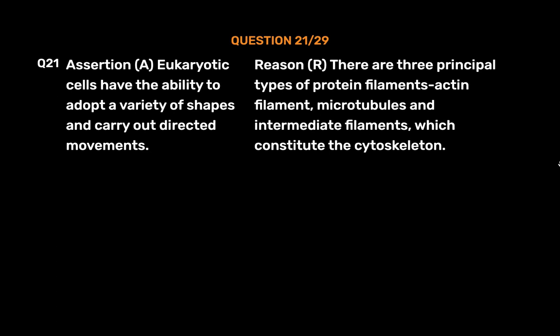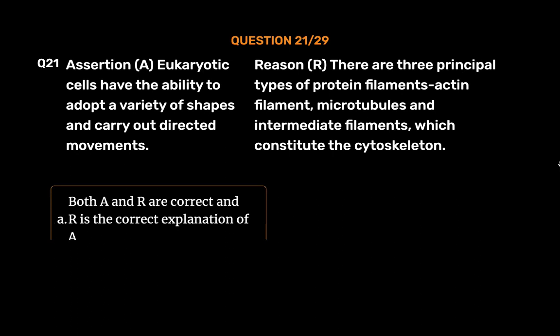Question number 21. Assertion A. Eukaryotic cells have the ability to adopt a variety of shapes and carry out directed movements. Reason R. There are three principal types of protein filaments: actin filament, microtubules, and intermediate filaments, which constitute the cytoskeleton.